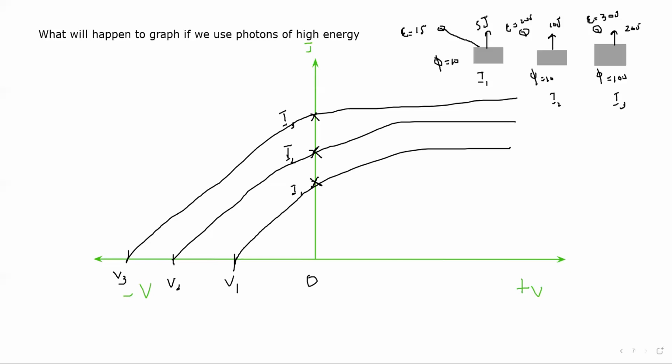Now what will happen to the shape of the graph if we use same energy photons but different intensity?